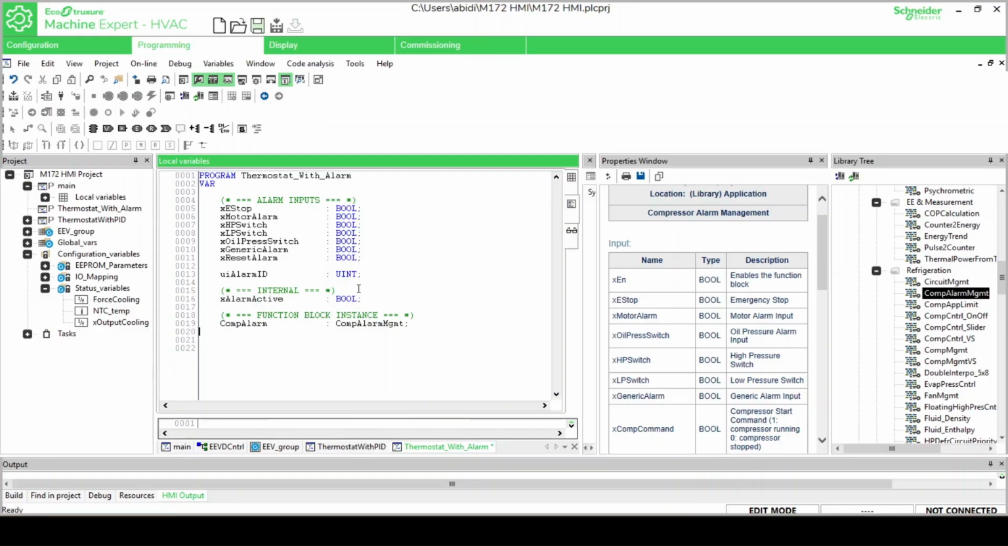UI alarm ID. This variable stores the identifier of the active alarm, allowing the system or HMI to display the specific fault. X-alarm active. This variable indicates whether any alarm condition is currently active. Next, we define the function block instance. CompAlarm, CompAlarmMgmt. This function block manages all compressor protection logic and alarm monitoring. Now we call the CompAlarmMgmt function block.